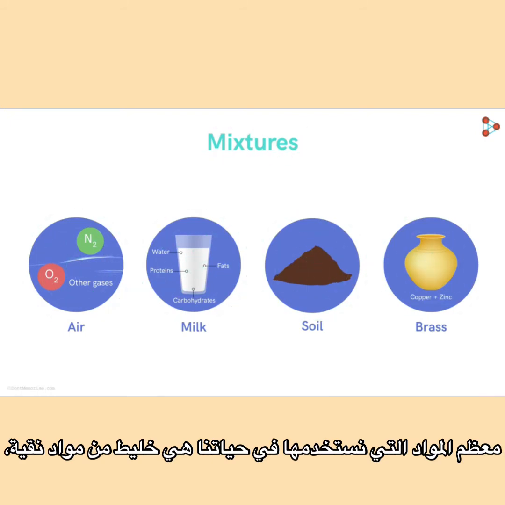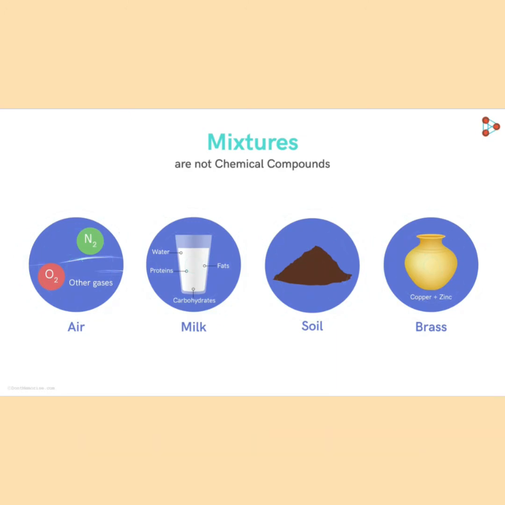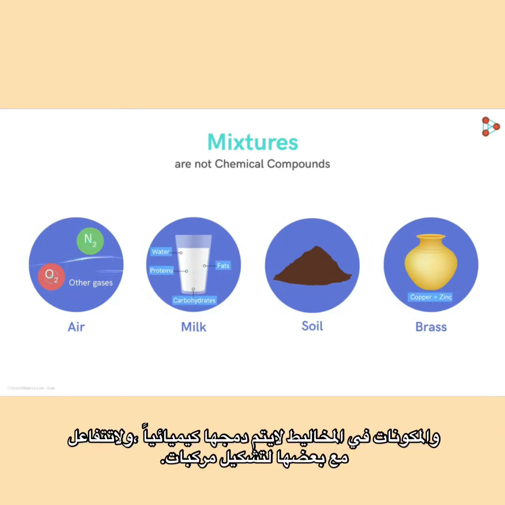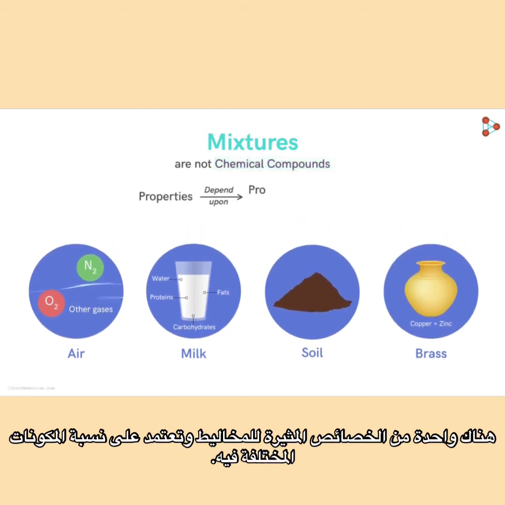We know that a mixture is not a chemical compound. In all of these examples, the different components in the mixture are not chemically combined. That is, they do not chemically react with each other to form compounds. There is one interesting characteristic of a mixture. Its properties depend on the proportion of the different components in it.